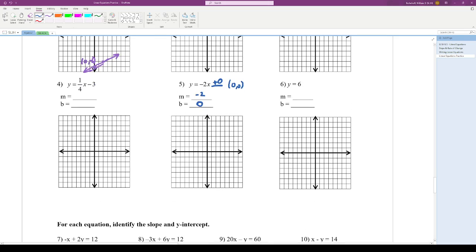So if we wanted to graph that, we need to put our y-intercept at 0. That's the origin right here at the middle. And then our slope is -2, which remember is -2 over 1. So we have a rise of -2. So instead of going up, we're going down 2 spaces. And then a run of 1 always to the right. So we go right there.